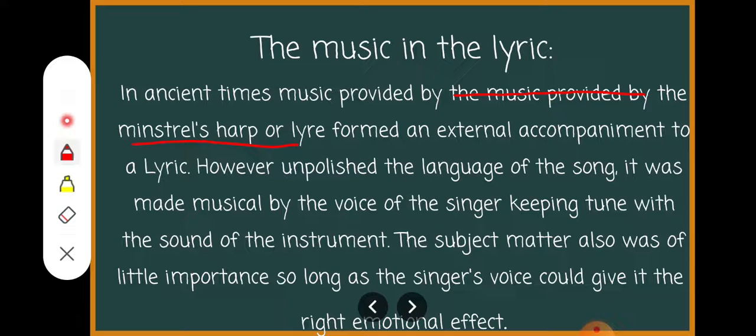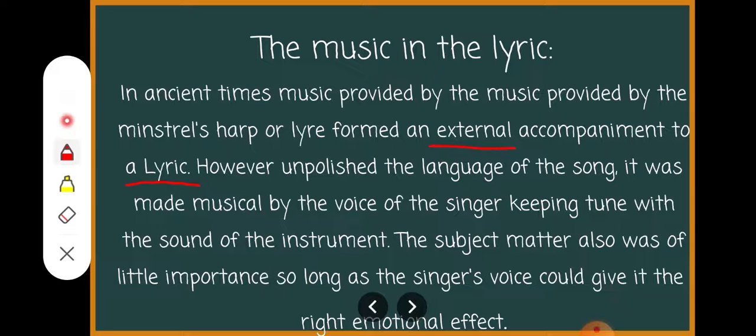Minstrel's harp or lyre. To the lyric, music is provided by the harp or the lyre. These are the basic musical instruments available to the ancient people. Formed an external accompaniment. The word is very important here. Accompaniment means सोबत देणे, साथ देणे. External accompaniment to a lyric.